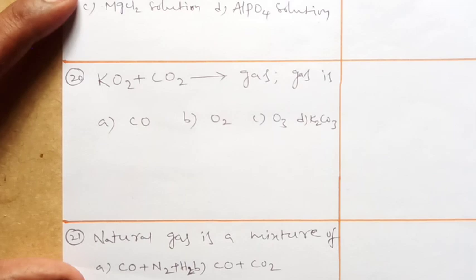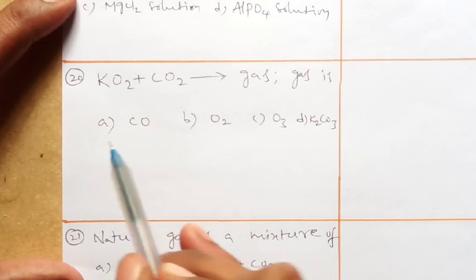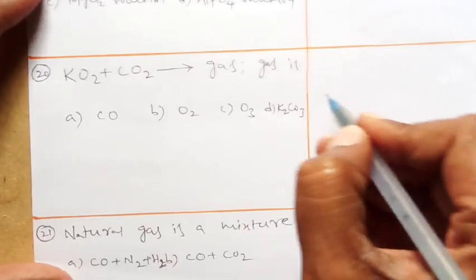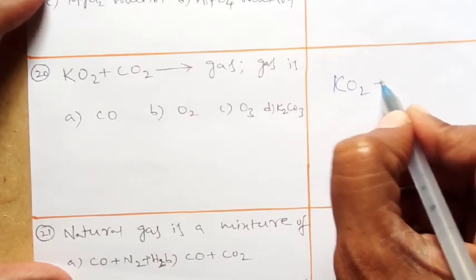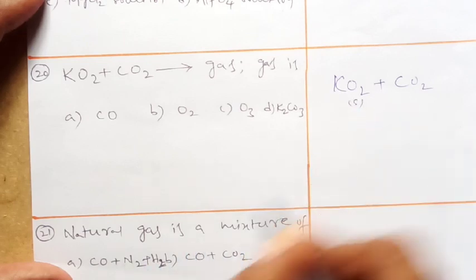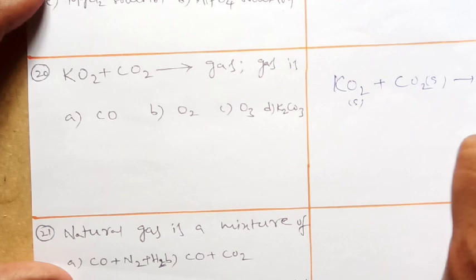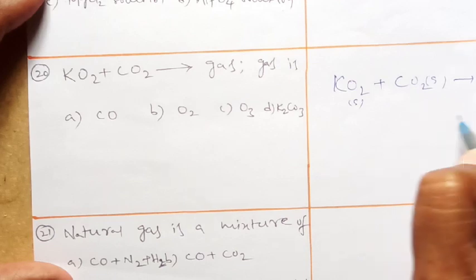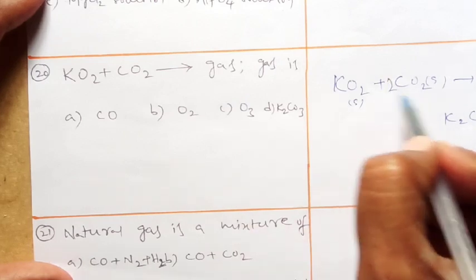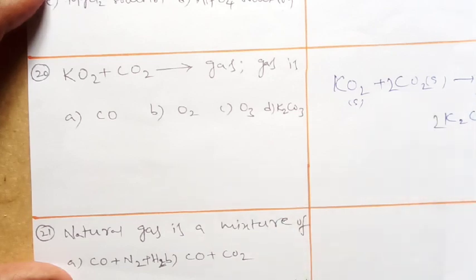And next, if you look at the next question, this is also one of the important models. Generally, we are not observing this. Potassium superoxide with CO2 gives one gas. What is that gas? So, potassium superoxide KO2 plus CO2. KO2 is in the solid state, CO2 in the gaseous state. It converts into oxygen and potassium carbonate. Is it okay? This is solid, this is gas. If you consider the balanced equation, 2 moles, this is 3 moles and this is 2 moles. Is it clear?